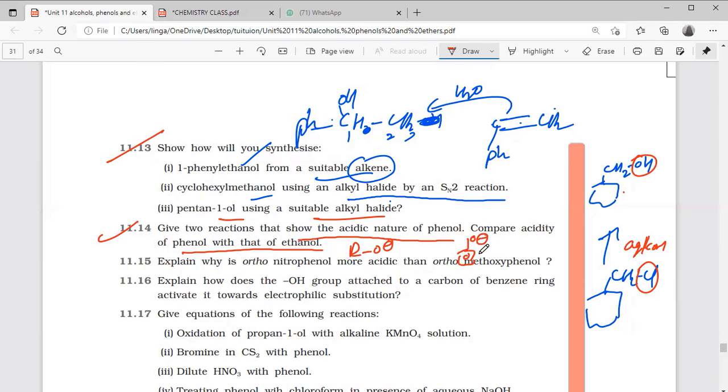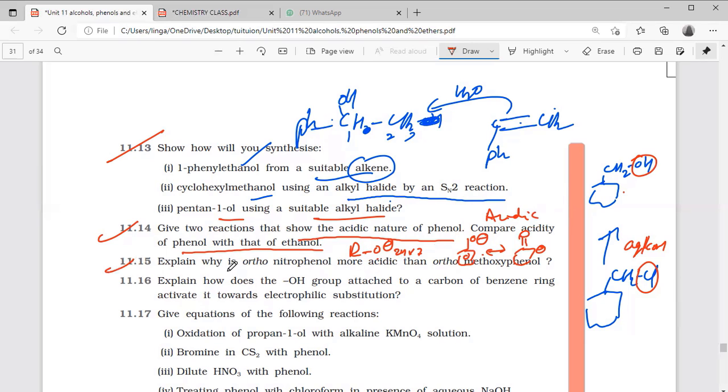Due to the resonance, phenoxide ion is stable. Phenoxide ion is more stable, so it is ready to lose H+. Finally, acidic. Phenols are acidic. Alcohols are basic actually.